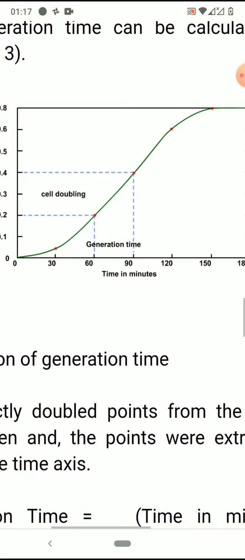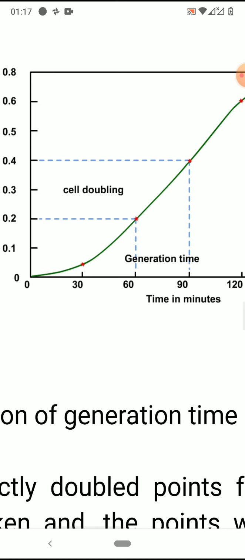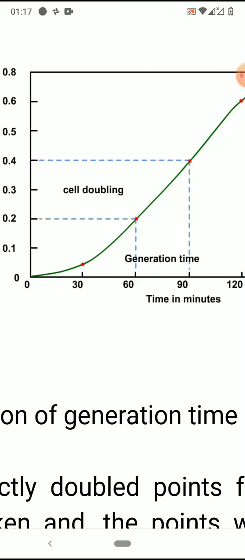So if you observe, in this graph, the first blue line is pointing at 60 on the x-axis and 0.2 on the y-axis. 0.2 is nothing but the concentration of the bacterial cells. So 0.2 is becoming 0.4. That is nothing but doubling, right? So the time required for 0.2 to become 0.4 is 90 minus 60. That is nothing but 30 minutes.